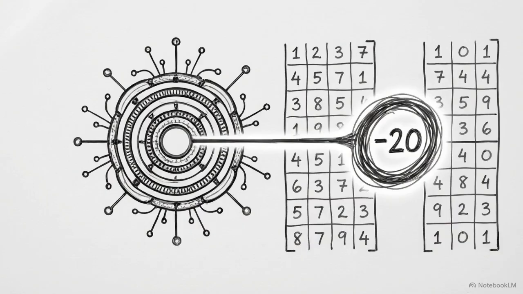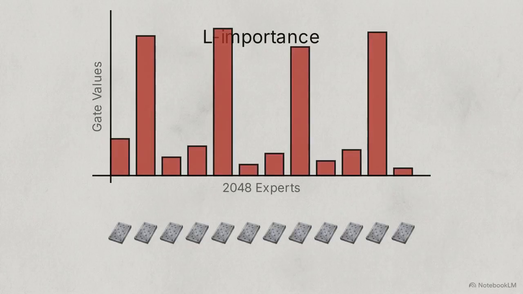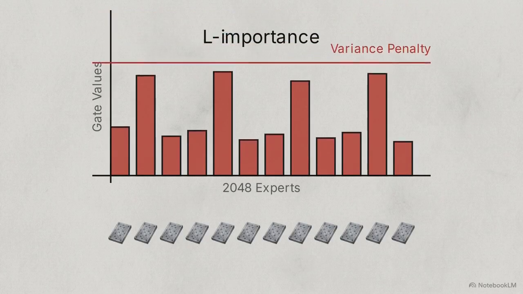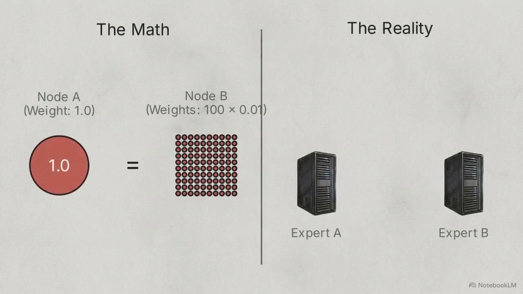A loss function is a mathematical penalty that tells the network how far off it is from its goal. The first is an auxiliary loss function called L-importance. It calculates the sum of the gate values across all experts and heavily penalizes variance. L-importance forces the gating network to assign an equal aggregate probability weight to all experts across a given batch of data. However, equal probability weight does not mean equal physical memory load.